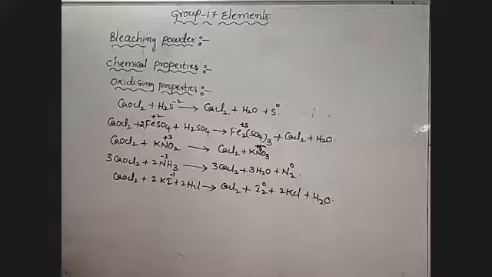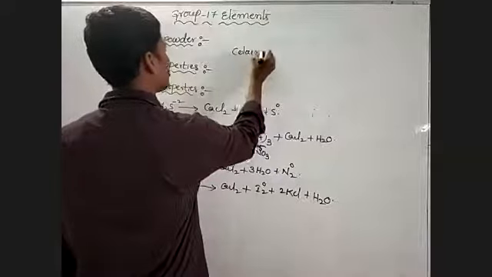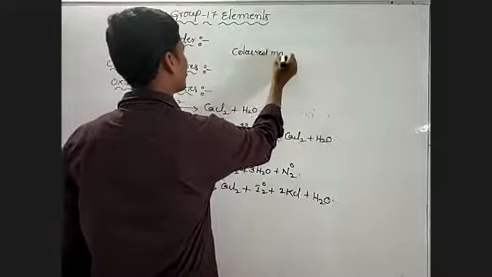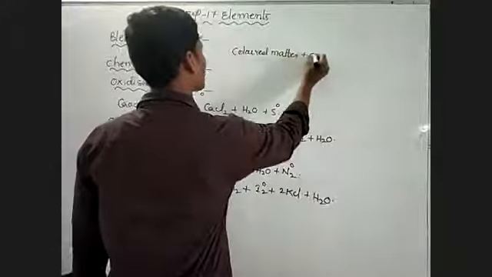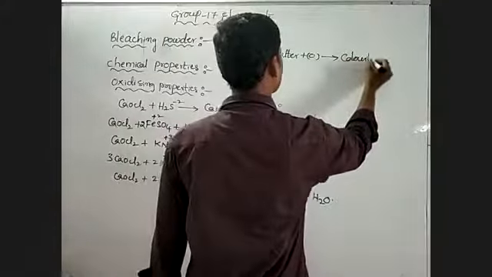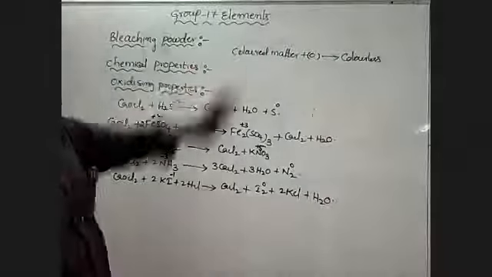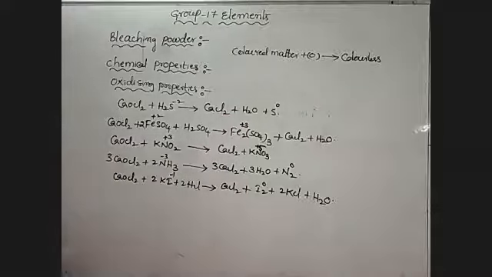Next, bleaching action. When colored substances are converted into colorless matter, these are colorless. This is the bleaching action. The colored matter undergoes oxidation and forms a colorless substance. That is the bleaching action of the bleaching powder. Okay, like this. So next one, oxidizing properties and bleaching action.